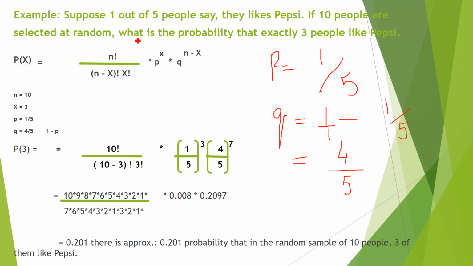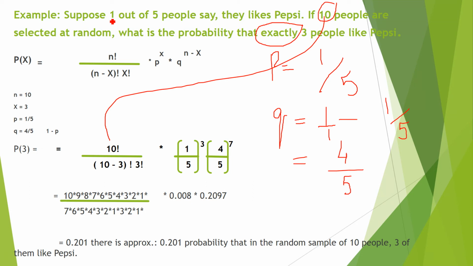Okay. So 1 out of 5 people say they like Pepsi. If 10 people are selected at random, 10 is the fixed number of trials, what is the probability that exactly, see exactly, I told you this formula we will use when we have the word exactly, 3 people like Pepsi. So n is the 10 factorial, this one total. X is 3. So 10 minus 3 according to this factorial, then x is again 3 factorial. P is 1 over 5.